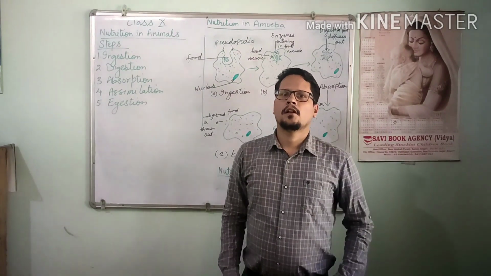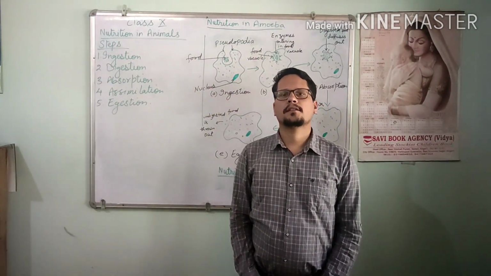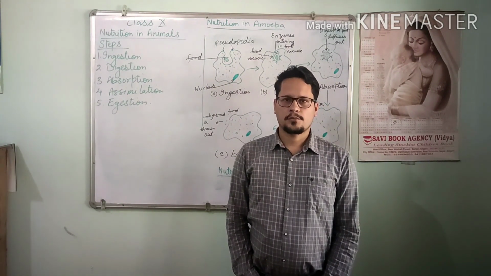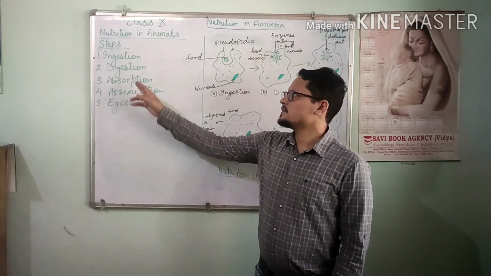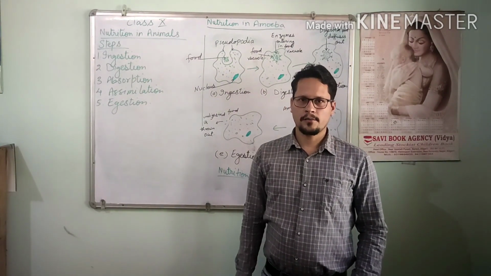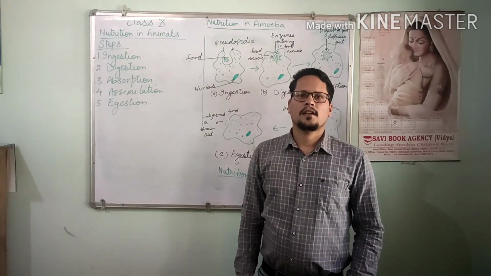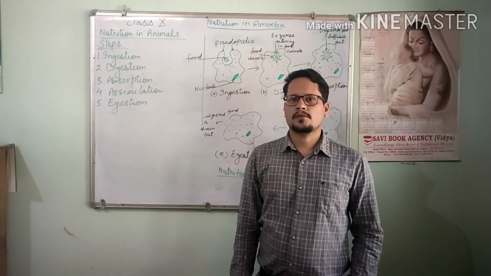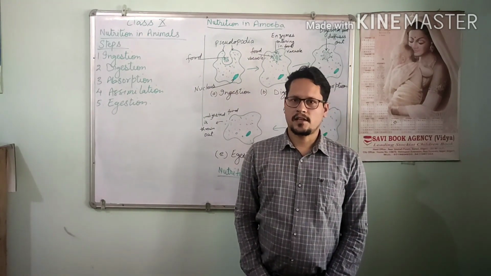Yes, students. Now we will discuss nutrition in animals, which completes in 5 steps: ingestion, digestion, absorption, assimilation, and egestion. Ingestion simply means taking the food inside the body. In digestion, the food which we have taken is complex. It must be converted into simple soluble substances with the help of several digestive juices and enzymes.